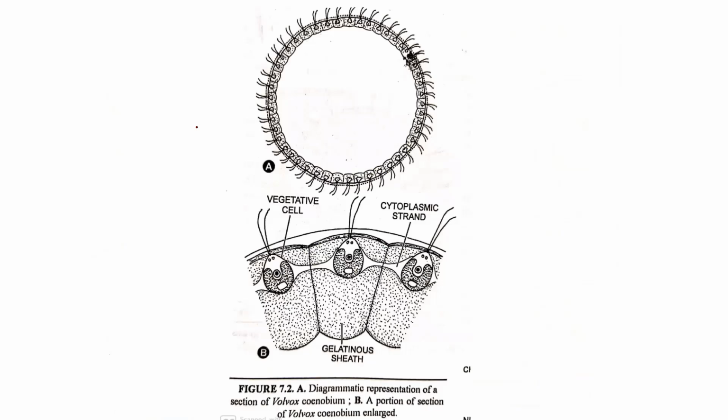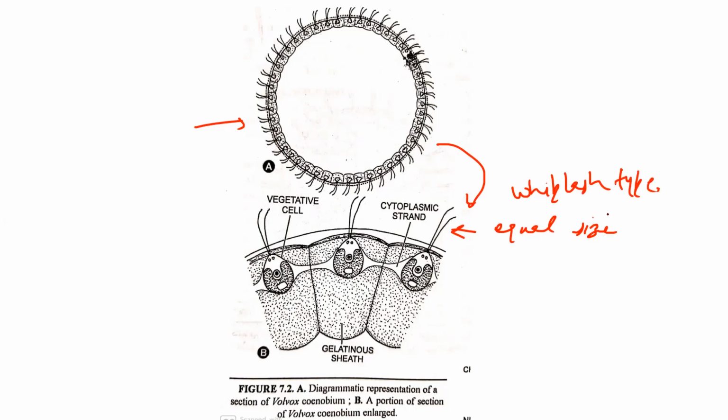The outer ring of the coenobium consists of a large number of cells, and these cells have flagella. In this diagram you can see these are the outer cells, or the peripheral cells, of the Volvox colony. These cells have two flagella of equal size, and these flagella are smooth, long, thread-like, known as whiplash type flagella.